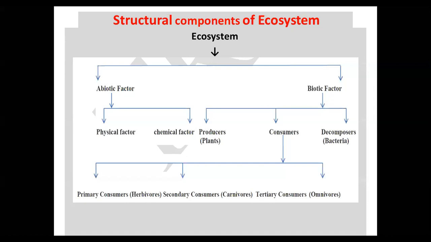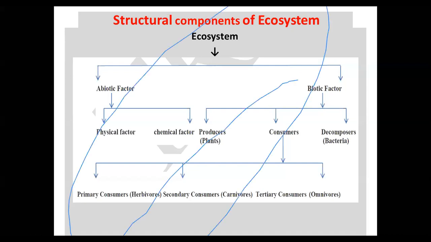And the biotic factors are classified into producers, consumers, and decomposers. Then again, consumers are classified into three categories: primary, secondary, and tertiary consumer. As they all depend on the producers, they are considered as consumers. But according to their food habits, these consumers are again termed as herbivores, carnivores, and omnivores, or we can say predators, right? So this is a classification: abiotic factors and biotic factors.